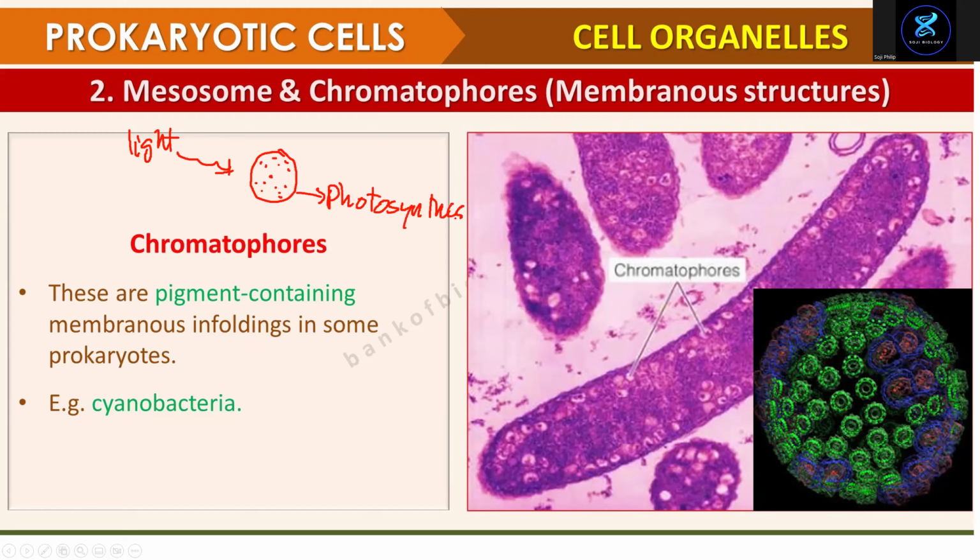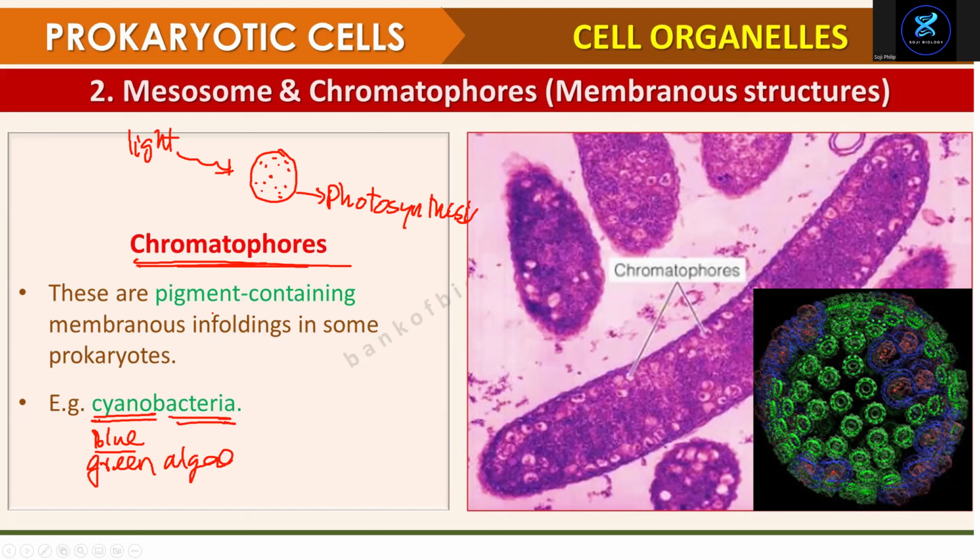This is chromatophores, right? Remember, there's no chloroplast, but some bacteria, what's the name? Cyano means blue. It's called blue-green algae, or cyanobacteria.